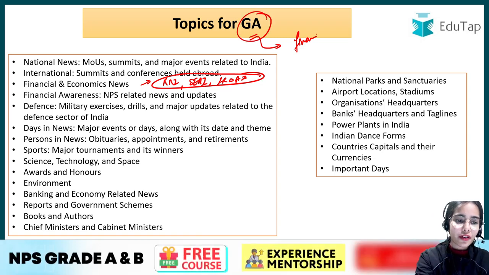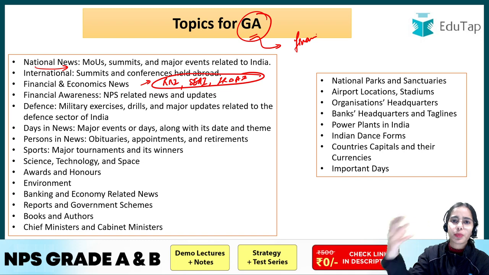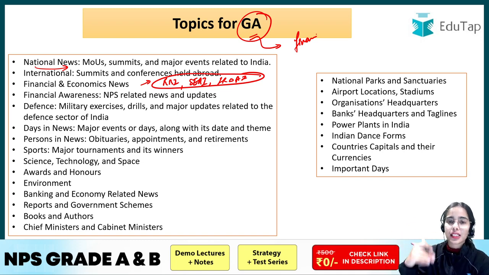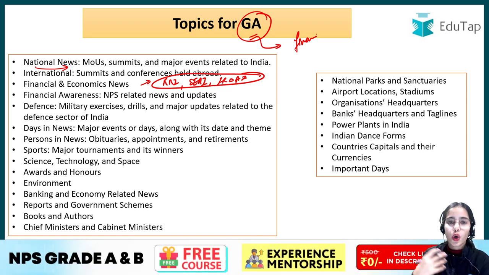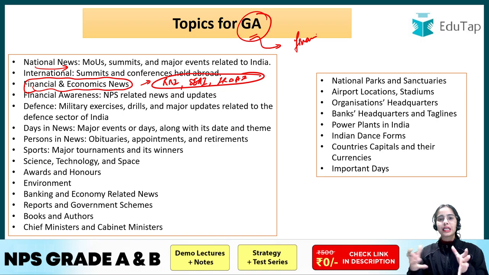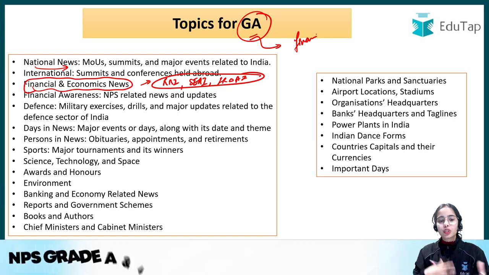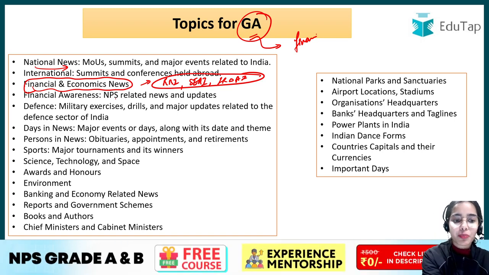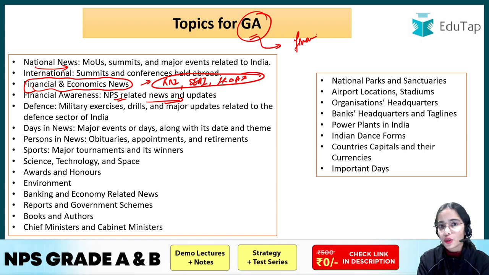Okay, so in general awareness, there is national news, MOUs that are happening. Let's say India has done an MOU with a particular country, or RBI has done an MOU with the Monetary Authority of Singapore or such. So this is the basic idea: national news, international news, the summits and conferences that are happening abroad. The financial and economic news are very important. Like I have told you, SEBI related news, like SEBI has launched a new platform, let's say. Such news affects the whole economy, so it becomes very important. Also NPS related direct news: if there is any change or update coming in the NPS, you have to focus on that.